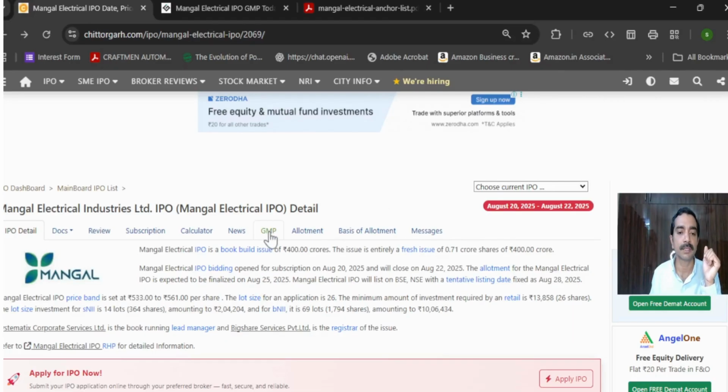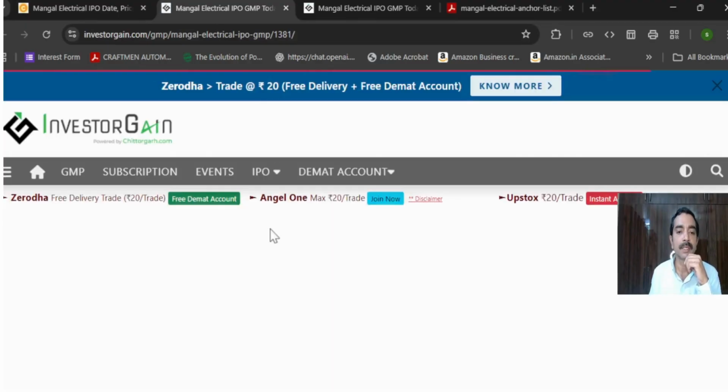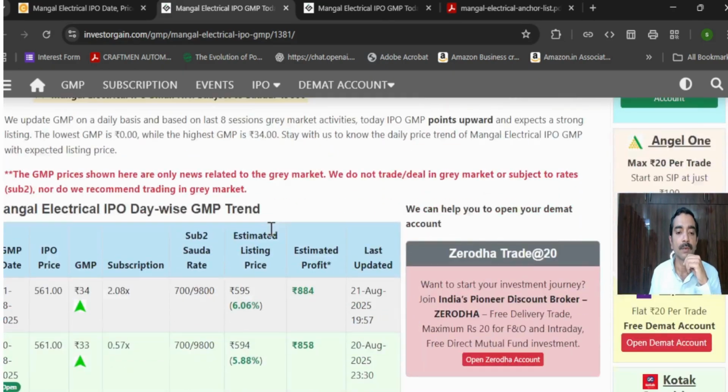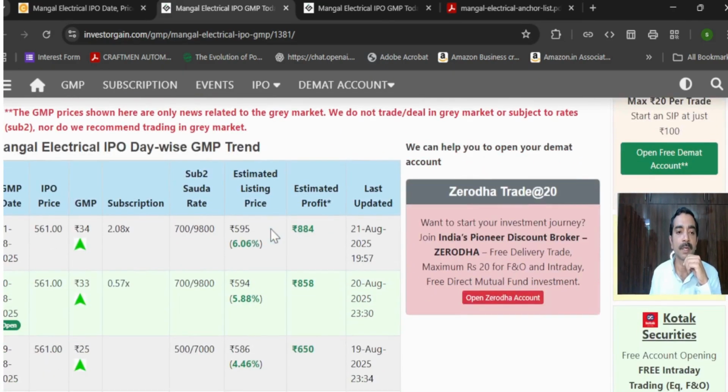Here you can see on this particular site, IPO GMP is mentioned. Now, what is GMP? GMP is gray market premium. What is gray market premium? Let's first try to identify it by assuming a scenario. I have a Demat account with a PAN card, and I am not interested in taking an exposure on this particular IPO.